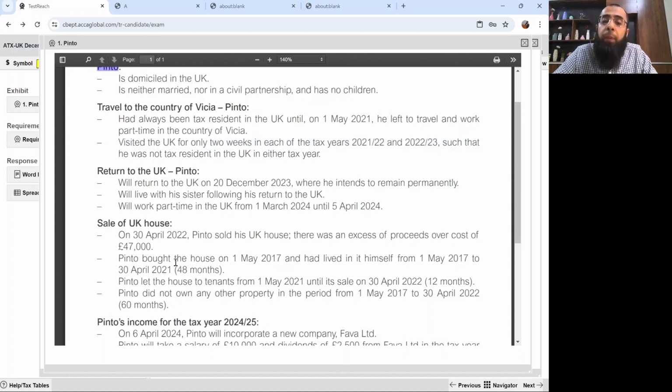So his actual period of occupation, which is 48 months till 30th April 2021, we will not be taking till 30th April 2021. Rather, we will be taking it till 6th April 2021, because till then he was a UK resident. From 6th April, his residency status changed and he became a non-UK resident. However, the last 9-month exemption will always be available. And as I solve it, you will be able to understand it in a better manner.